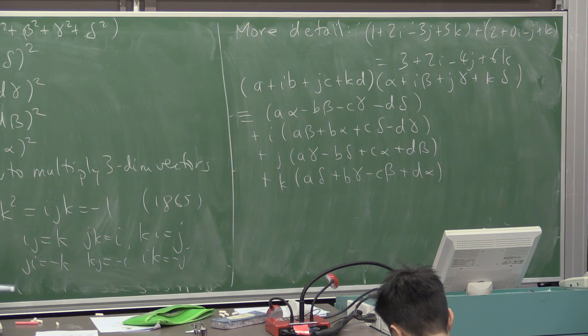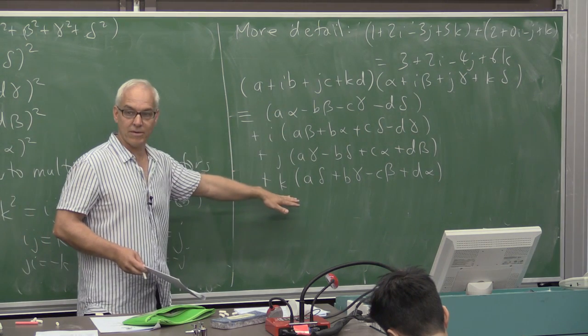Now, I've written these things on the same board here, so if I haven't made a mistake, the expressions that are appearing here are exactly the same as the expressions that are appearing here.